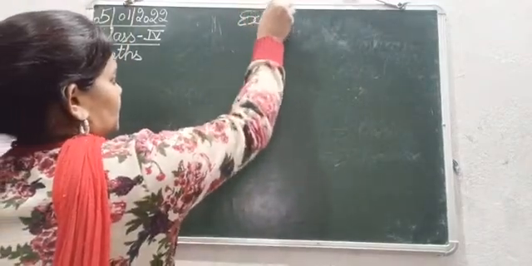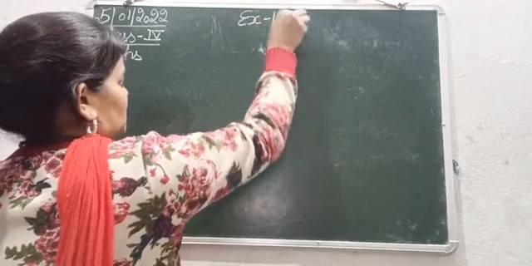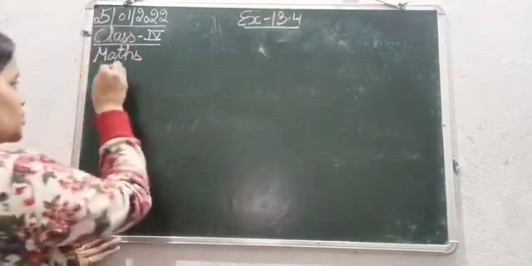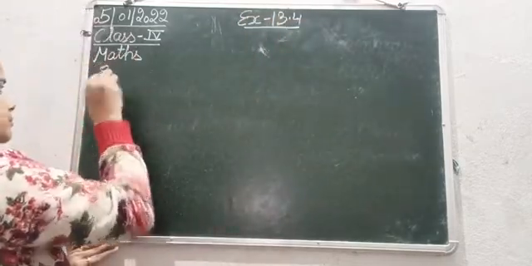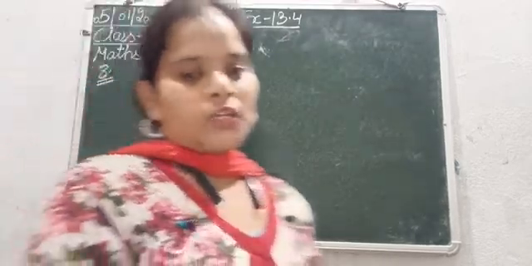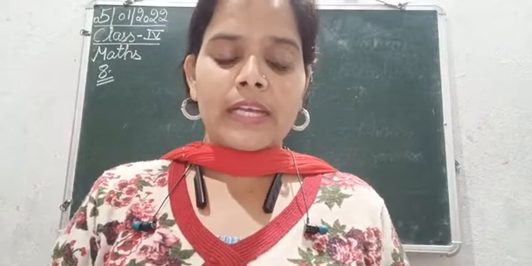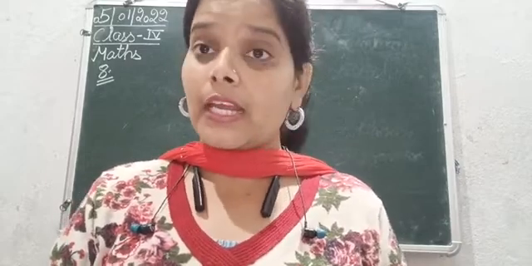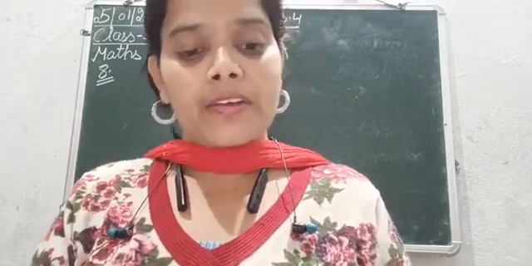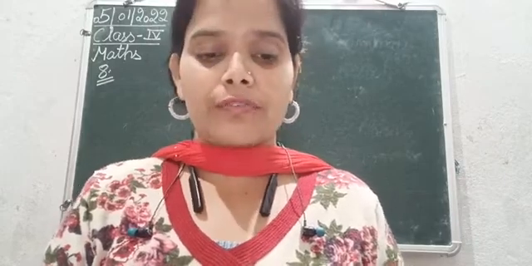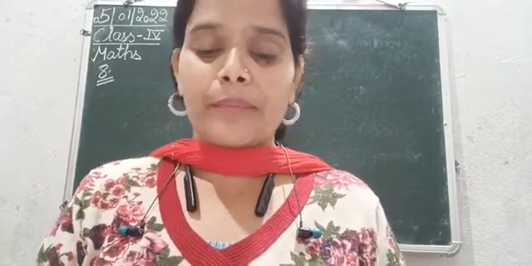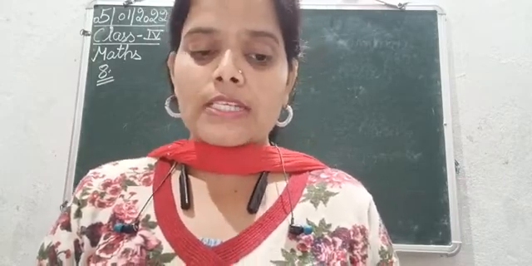Exercise 13.4, question number 8. So question number 8 is: a train leaves Delhi on Monday at 1850 hours and reaches Mumbai at 1140 hours on Tuesday. How long is the journey?